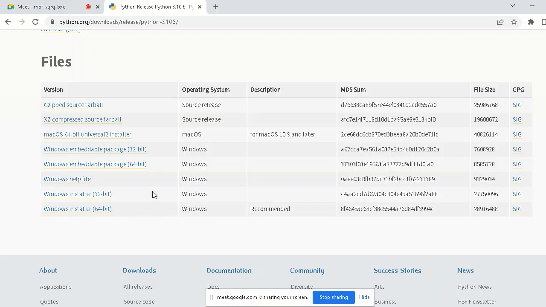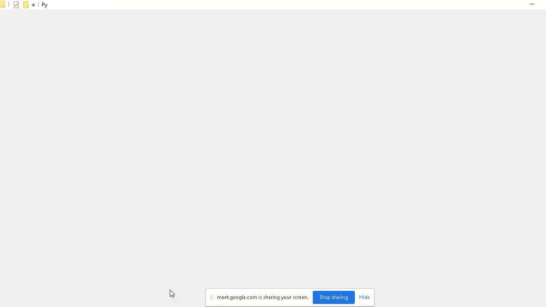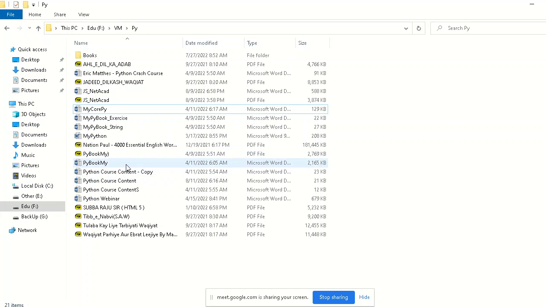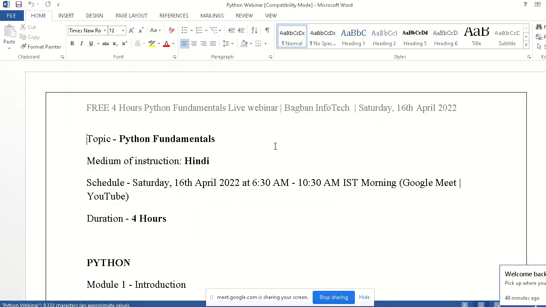We just have to click on the embeddable or this one. Generally we take the installer only. After clicking that, it will give one exe file. Just 1 minute. It is actually installed in this operating system. I will show the steps how to do that.